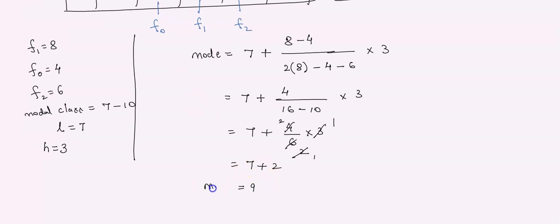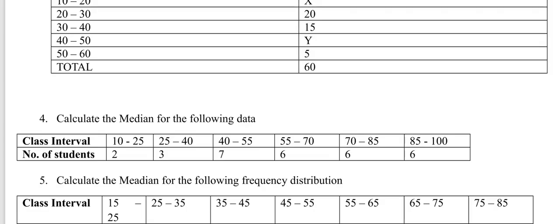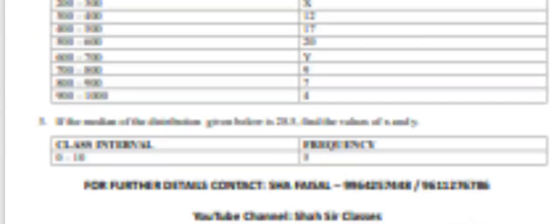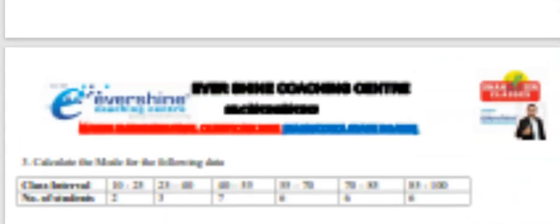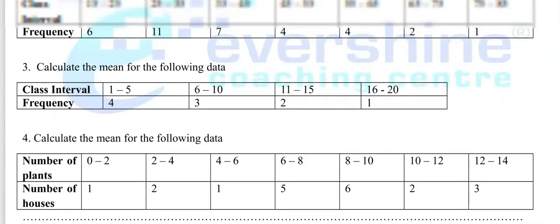So the answer of mode is 9. This question also appeared in last year's final board exam for 3 marks. I have just shown you the method to solve the problem. You can take different class intervals and frequencies. In the PDF which I have shown here, we have n number of problems related to mean and mode. At least solve those.